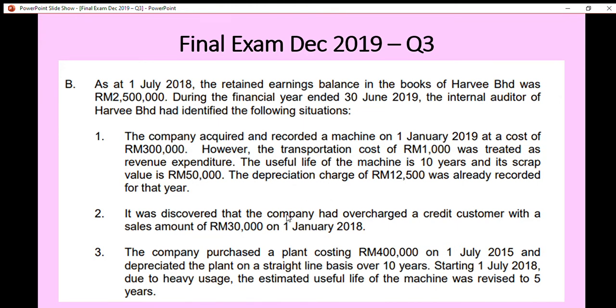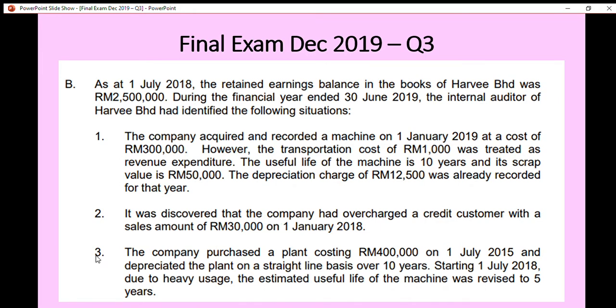The sales was overcharged on 1st January 2018, so this is before the current financial period. The error, the overcharge of sales amounting to 30,000, actually occurred before the current financial period.